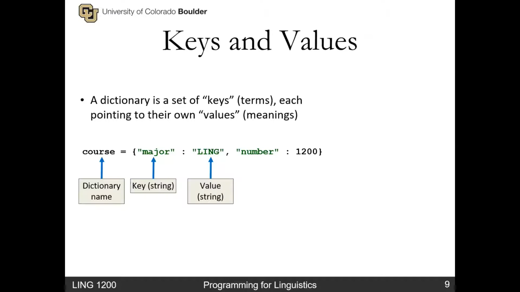So keys are separated from their values with a colon, and the key-value pairs are separated from each other with a comma, just like values in a list are separated by commas. So here we have another key, which in this case is a string, separated from its value with a colon, and in this case the value is an integer.